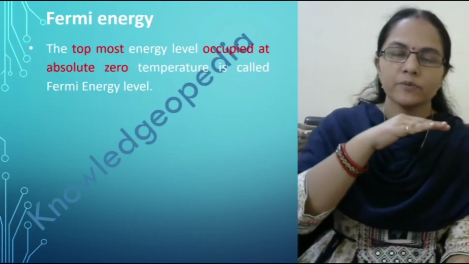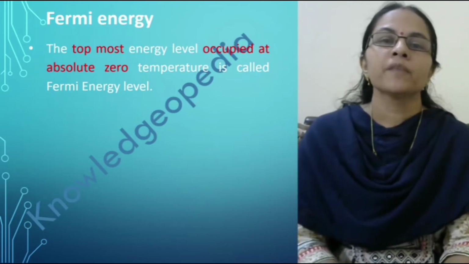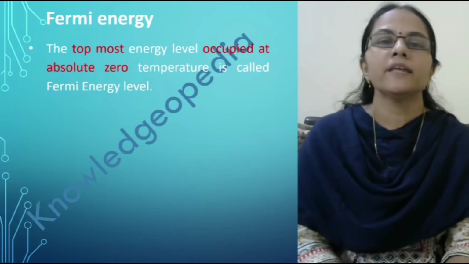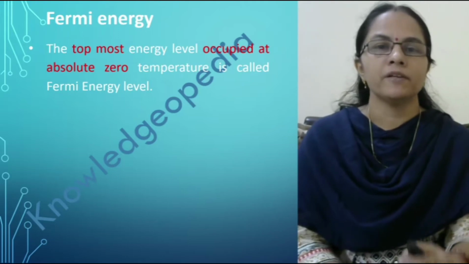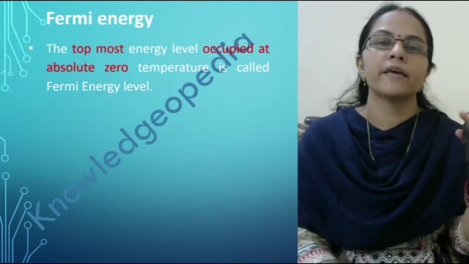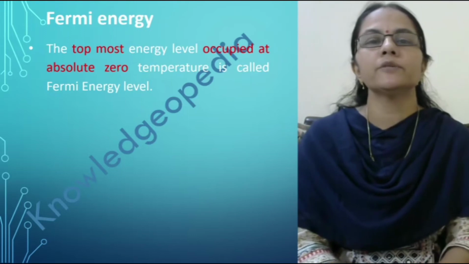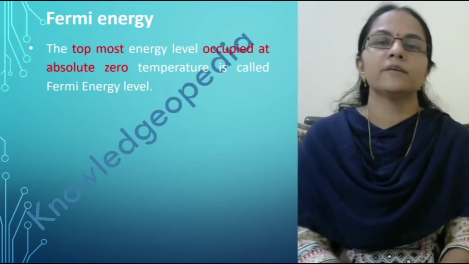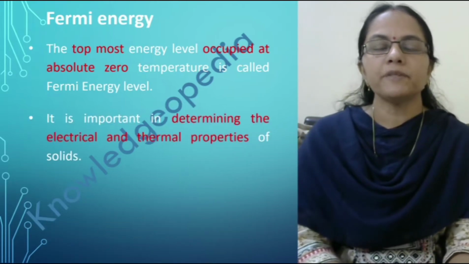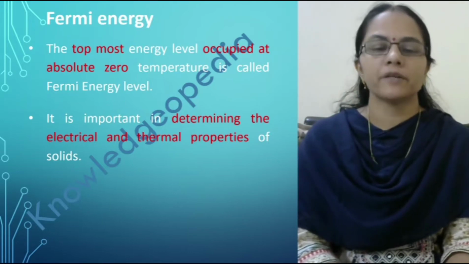Like in the previous class, we have seen there are different energy levels in a solid or semiconductor. The topmost energy level that is occupied at absolute zero, that is known as Fermi energy level. We have seen that some of the levels are occupied by electrons and some are lying vacant. So the topmost level which is occupied at absolute zero, that is 0 Kelvin, that energy level is known as Fermi energy level. This concept is important in determining the thermal and electrical properties of semiconductors.